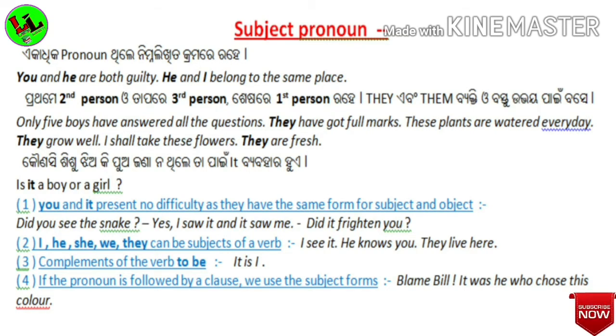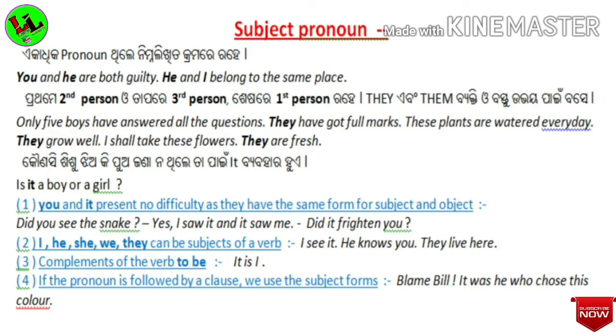And the third point tells us about complements of the verb to be. Mark it. It is I is the example. And the fourth point is, if the pronoun is followed by a clause, we use the subject form. This is the most important point.